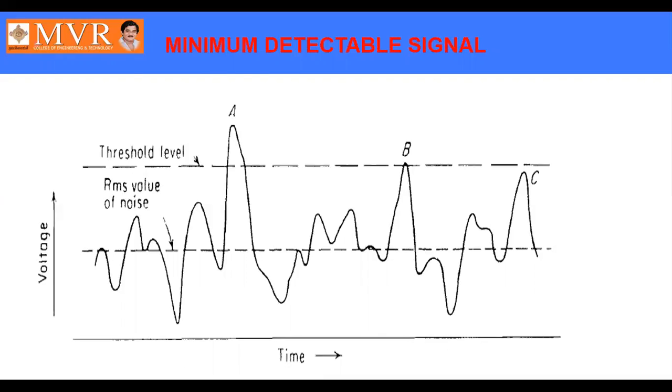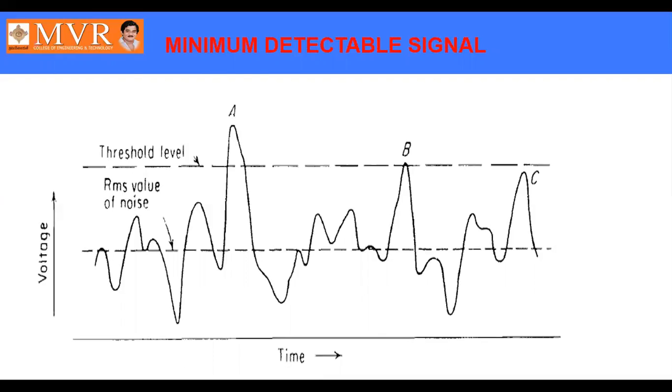The point A is well over the threshold level, so we can say that there is exactly a target present. At B, the value is exactly equal to the threshold level, so there may be a target present. At C, it is very low, so we can neglect it, there is no target. That is, the entire detection depends on the threshold level.